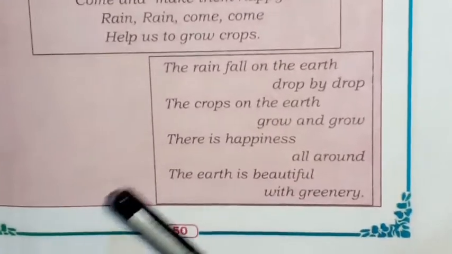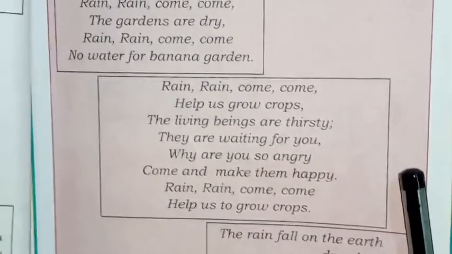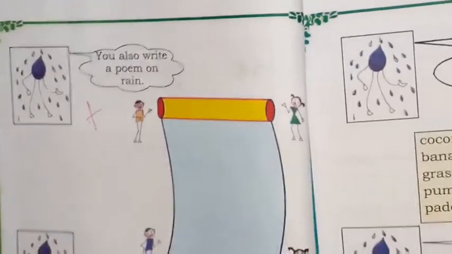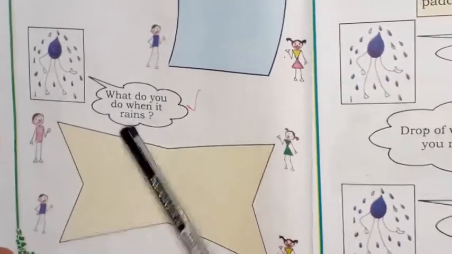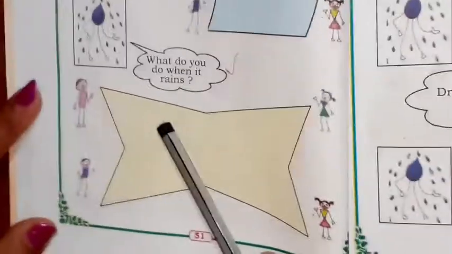Children, in this poem, they are calling rain to come fast and make them happy. Children, next page number 51. What do you do when it rains? So children, in this given space, you all have to write what you all do. You all enjoy the rain, isn't it, children? Yes.